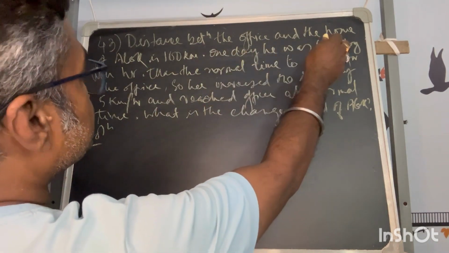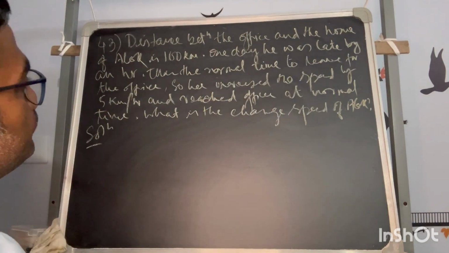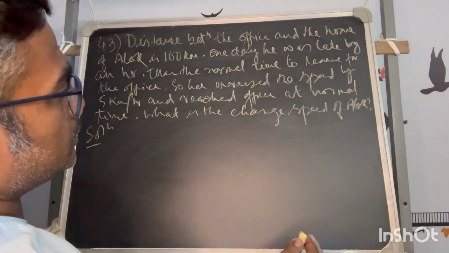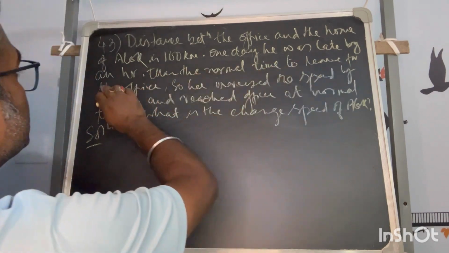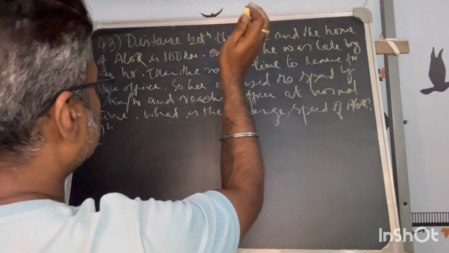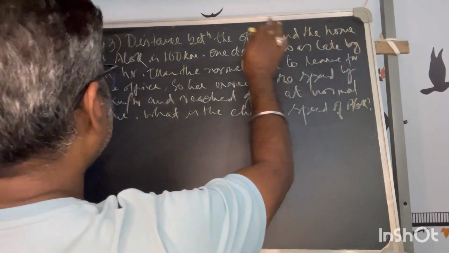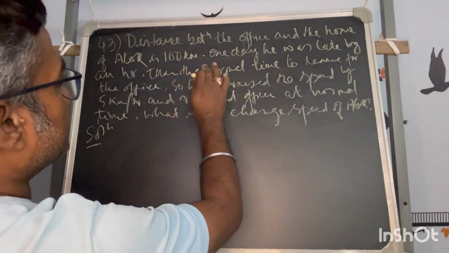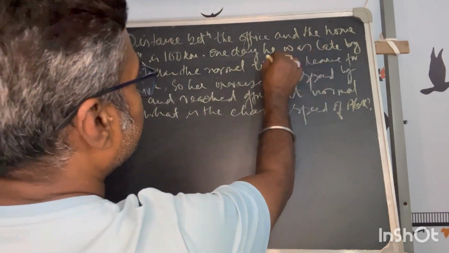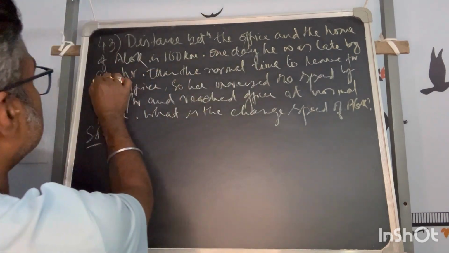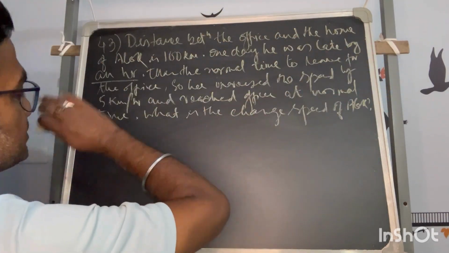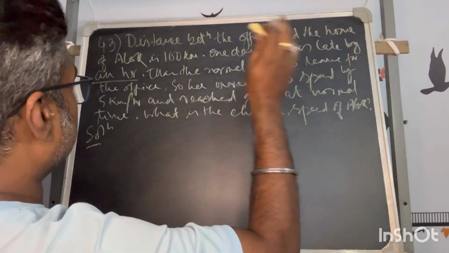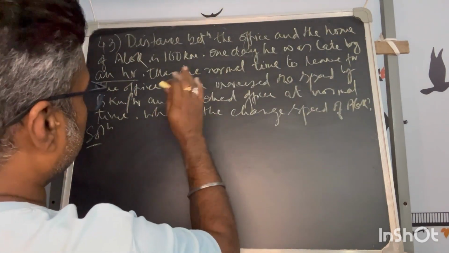Now one day he is late by an hour than the normal time, so he is late to start from home. That means 1 hour late.